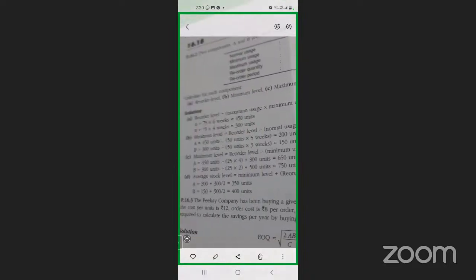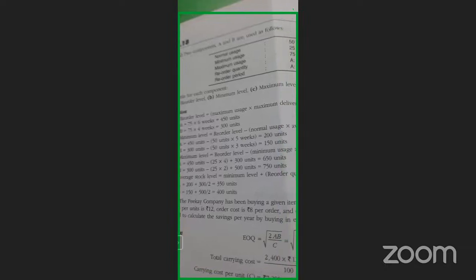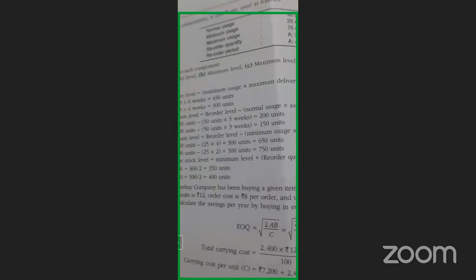Now we have to calculate. How do we calculate? First, we start with reorder level. What is the formula for reorder level? Maximum usage into maximum delivery time, or maximum usage into maximum period. You'll have the same thing in your book also. What is the maximum usage?